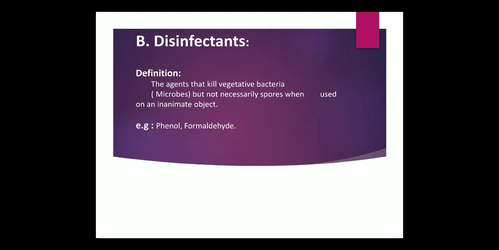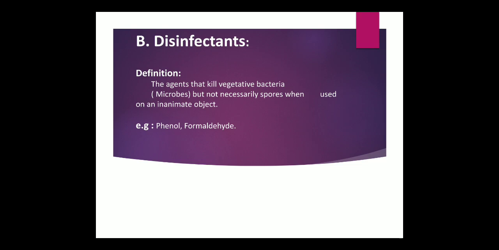Next, the local anti-infective agent, that is disinfectant. As far as the definition, the agent that kills vegetative bacteria, that is microbes, but not necessarily their spores, when used on inanimate objects.